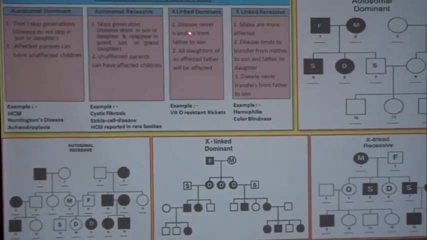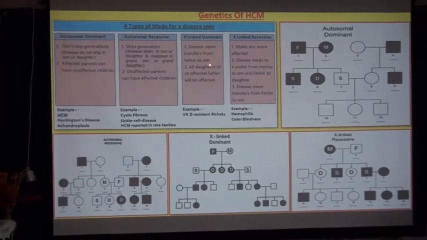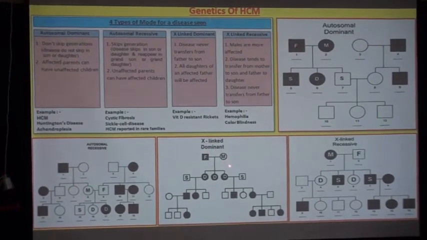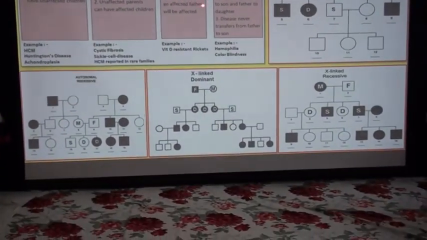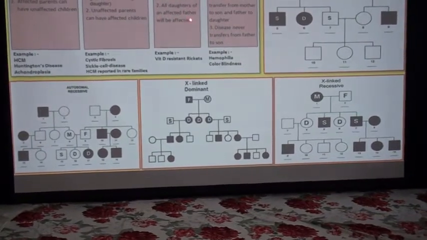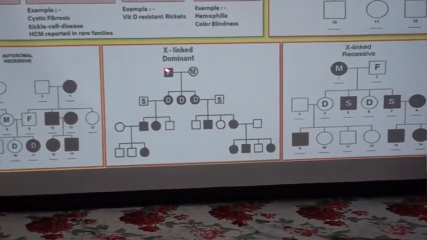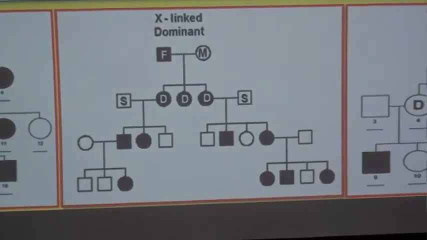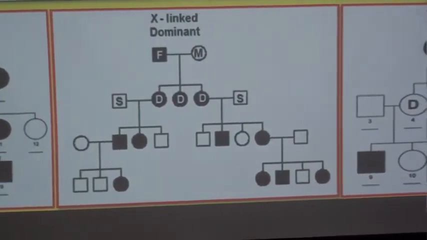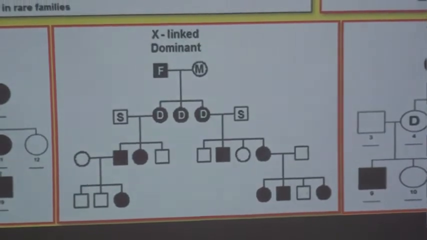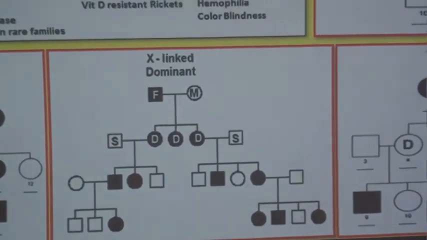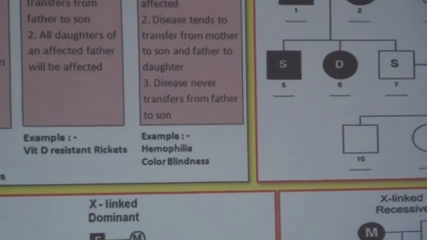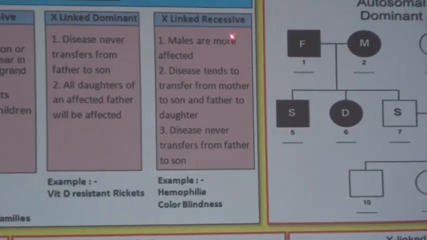Now we will go to X-linked dominant. Disease never transfers from father to son, and all daughters of an affected father will be affected. Here the disease example is vitamin D resistant rickets. Then number 4, the last but not the least, X-linked recessive.